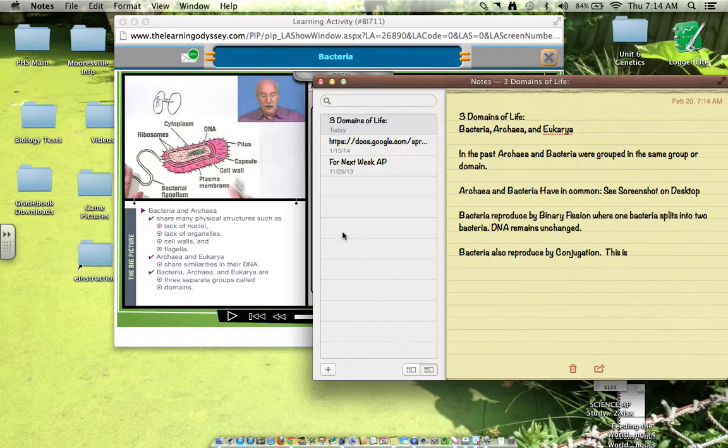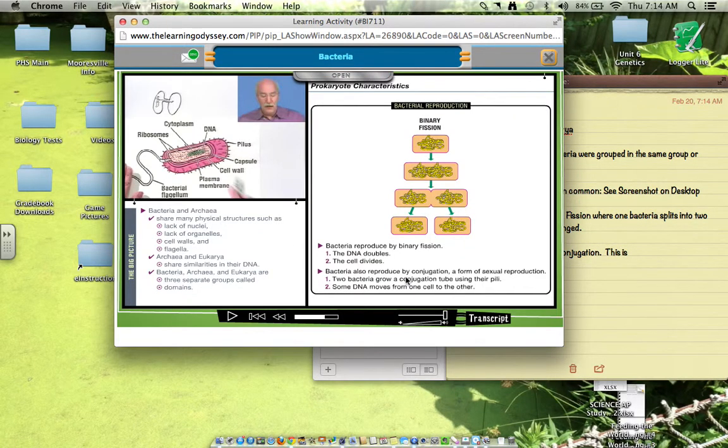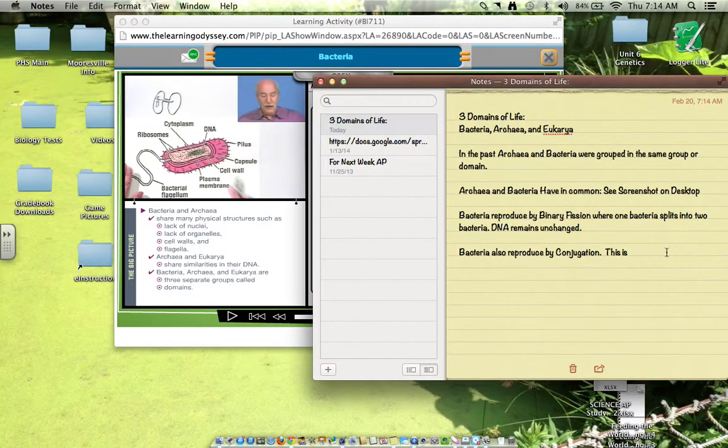This is a form of what? Where did it say it at? Right there. Sexual reproduction. This is really important because that changes. I'll tell you in just a second. So this is a form of sexual reproduction which allows bacteria to share DNA.